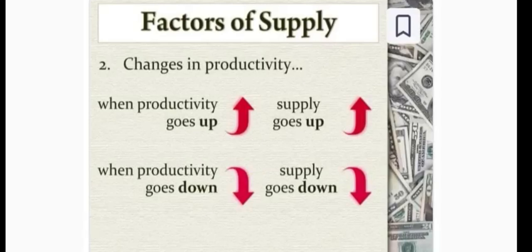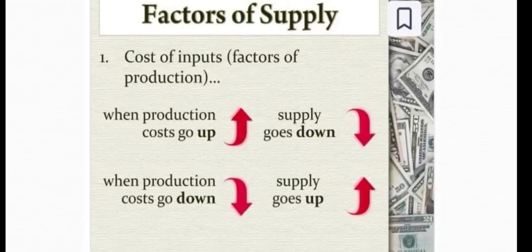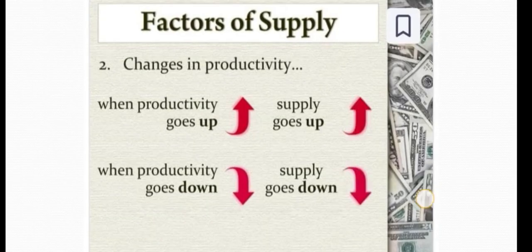Another factor affecting supply is the price of the product. Price of the product means generally the price of the product increases. Next factor affecting supply is production cost. When production cost goes up, supply goes down, and when production cost goes down, supply goes up.